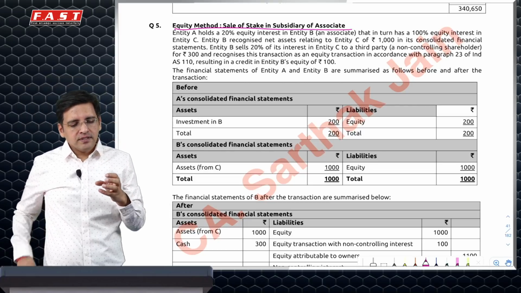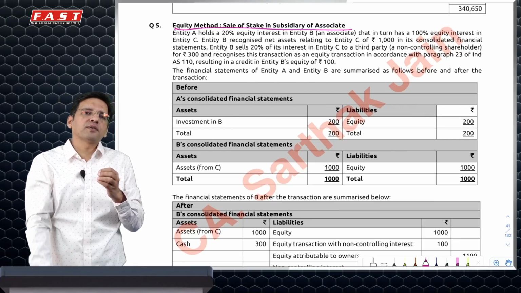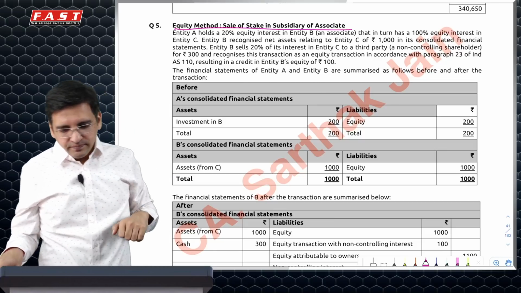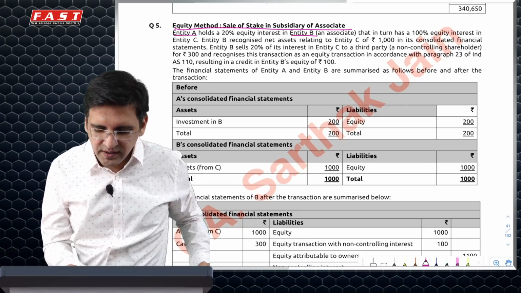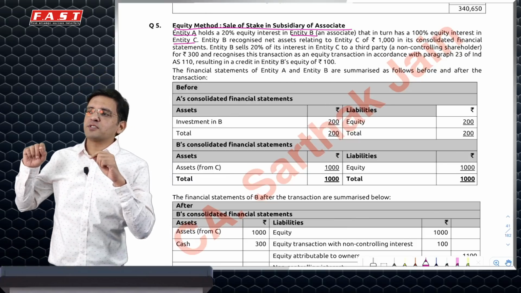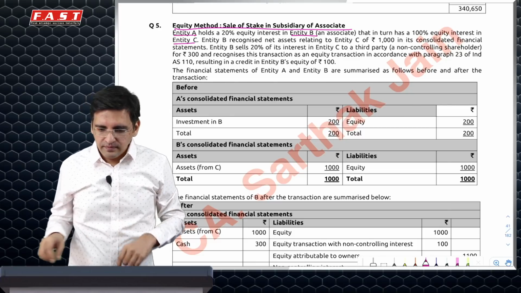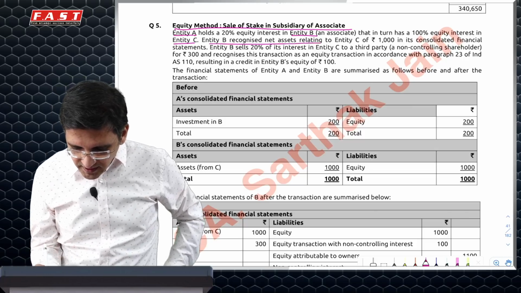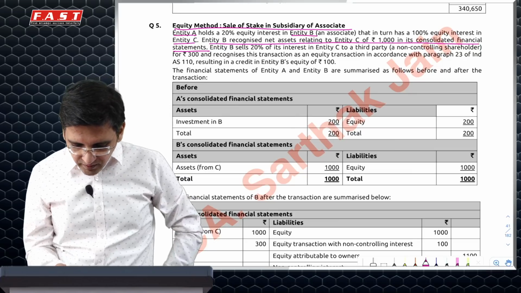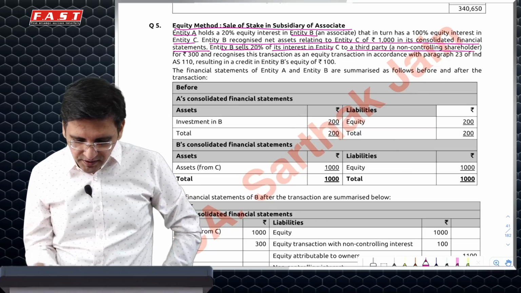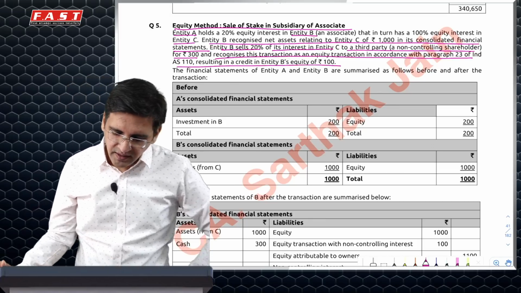Now what has happened in this question is, the associate has sold some part of its investment in its subsidiary. So basically, I am company A, I have an associate B, which in turn has a subsidiary C. Now B has sold some stake in C, but has not lost control, so it's a transaction with equity participants. B sold a 20% interest in C to a third party NCI for 300 and recognized this transaction by crediting equity by 100.